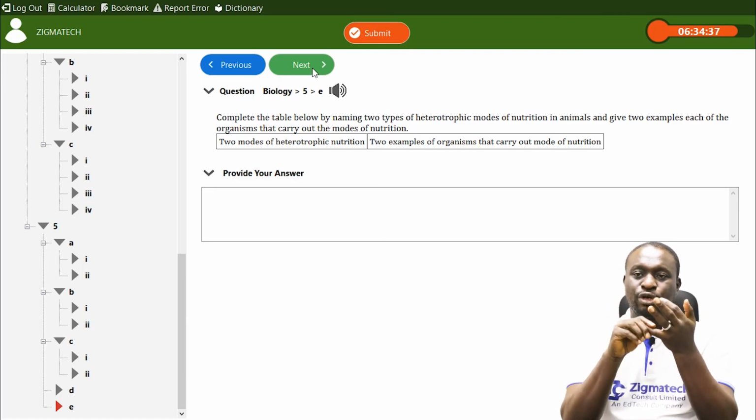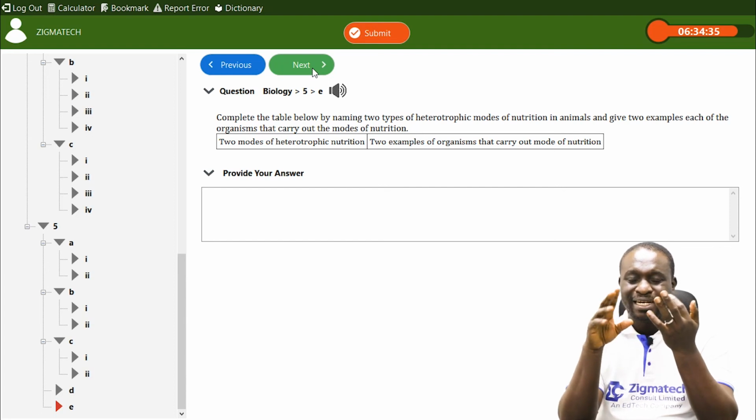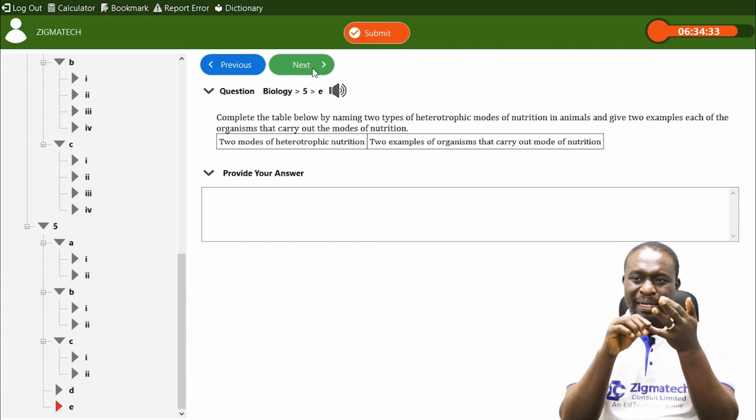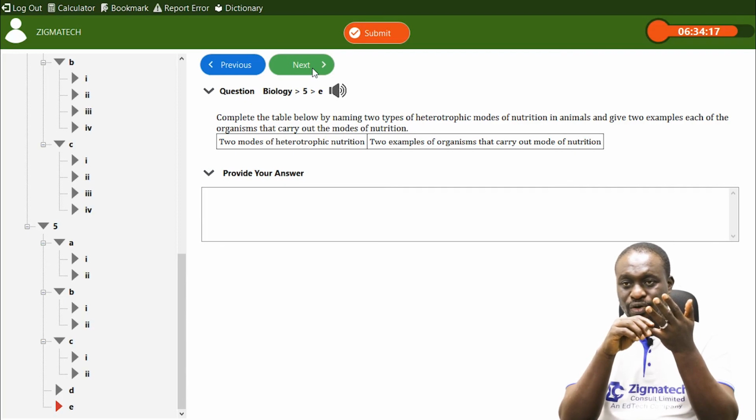Now, for Holozoic nutrition, they are divided into 3. We have omnivores, we have carnivores, and we have herbivores. I repeat, omnivores, carnivores, herbivores. Examples of omnivores, we have man, dogs, domestic dogs, and so on. We have carnivores.